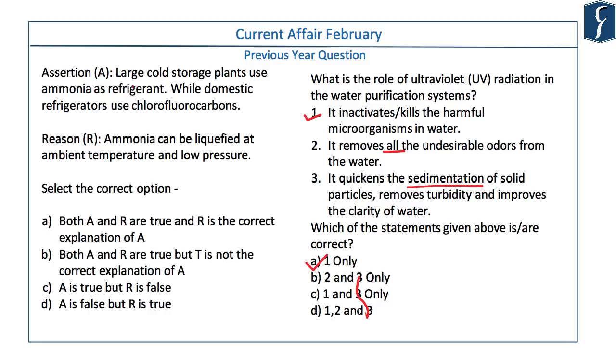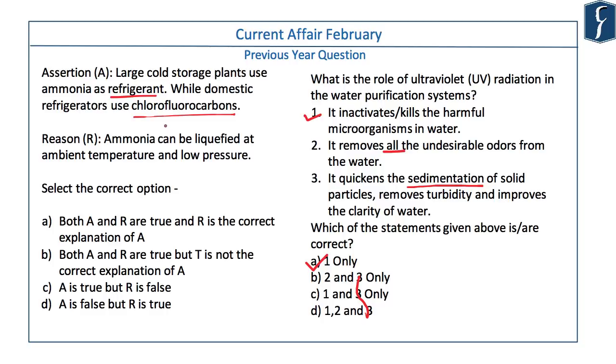Let's see this question. UPSC gave this assertion-reasoning kind of question. Assertion is large cold storage plants use ammonia as the refrigerant, while domestic refrigerators use chlorofluorocarbons. Chlorofluorocarbons are very commonly used in domestic refrigeration. You must have read it umpteen number of times while preparing the Montreal Protocol, and you must also have learned this while studying the Kigali Agreement. So the assertion is true, no doubt in that.